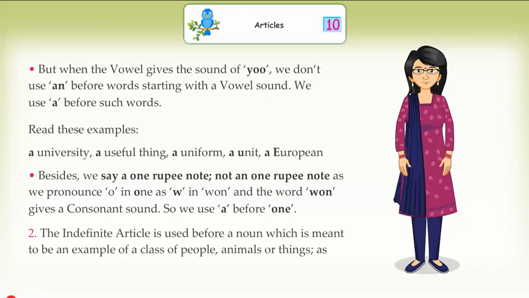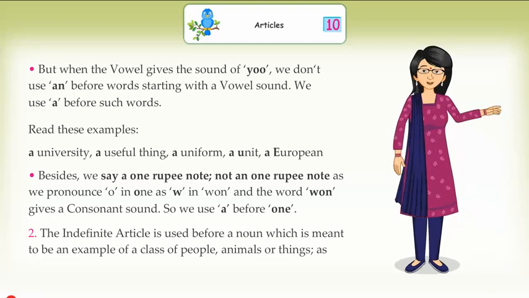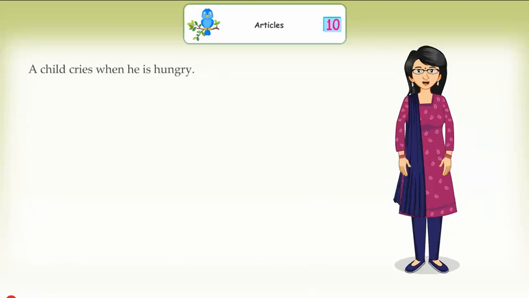The indefinite article is used before a noun which is meant to be an example of a class of people, animal or thing, as a child cries when he is hungry. A helicopter can take off vertically. A cow gives milk.